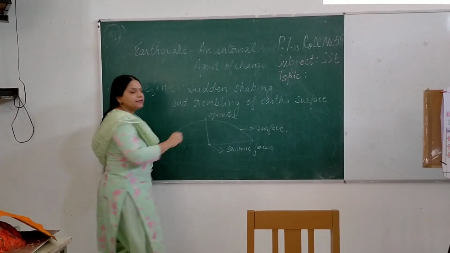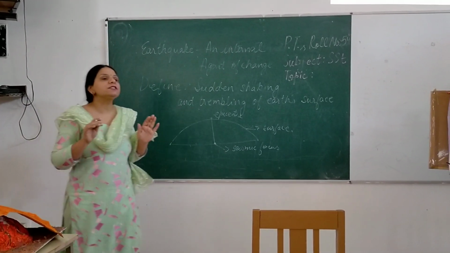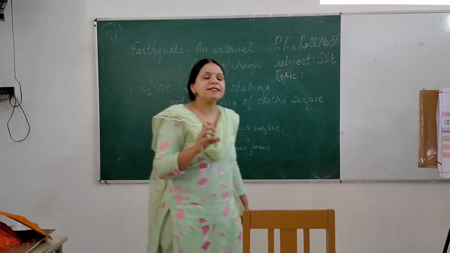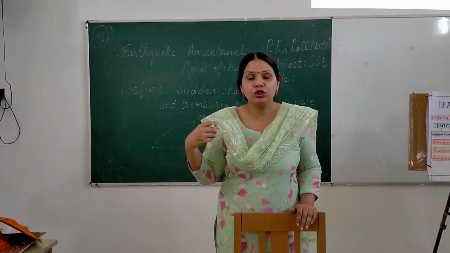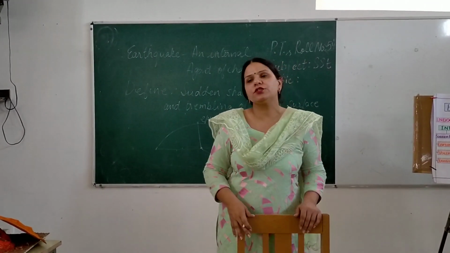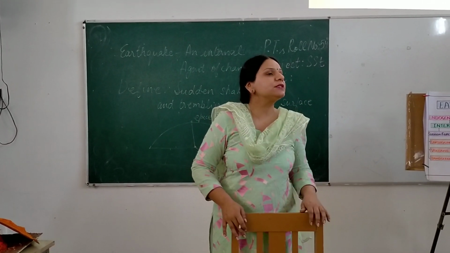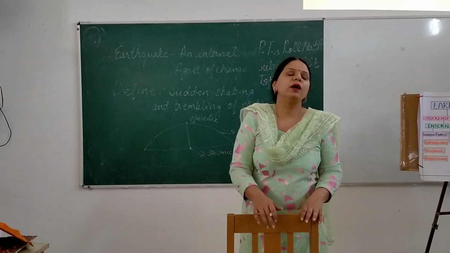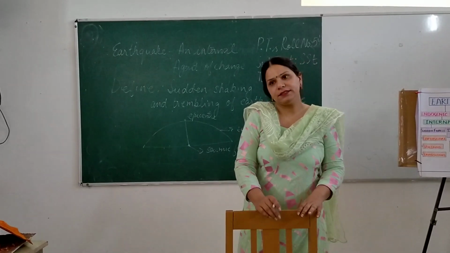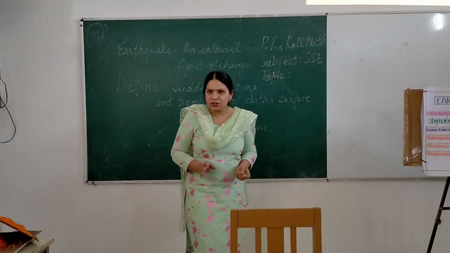Now what is an epicenter? Epicenter is the point on the surface of the Earth where the maximum shaking and the maximum trembling of the surface of the Earth occurs. Hence maximum destruction takes place in and around the areas of the epicenter. Okay. So I hope you have understood this much.